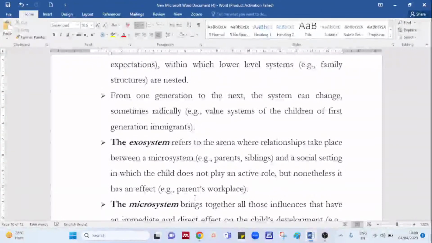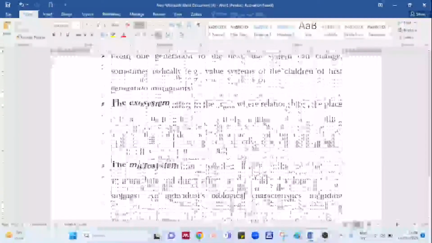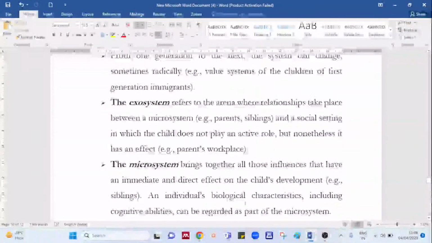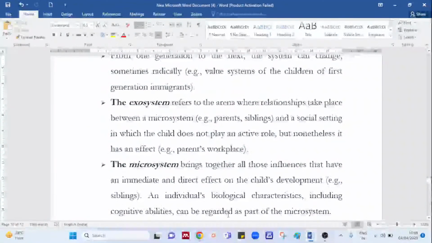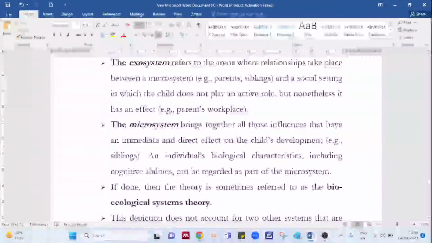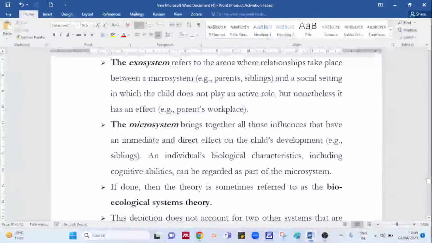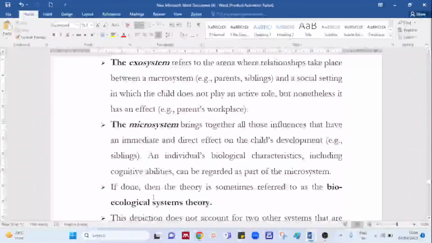Now let's come to the microsystem. When we talk about the microsystem, it brings together the influences which have a direct impact on the child's development. So that is what? In the form of the biological characteristics and the cognitive ability, which are a part of the microsystem. Not only this, your school, the family, the religious institutions, neighborhoods, and peers play an important role in this microsystem. Now apart from this, the theory is sometimes referred to as the bioecological system theory.